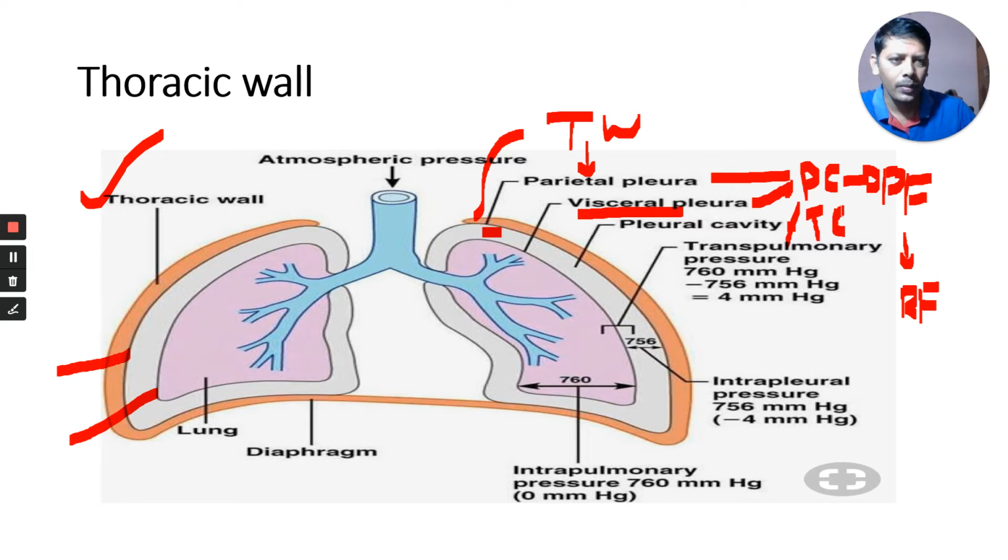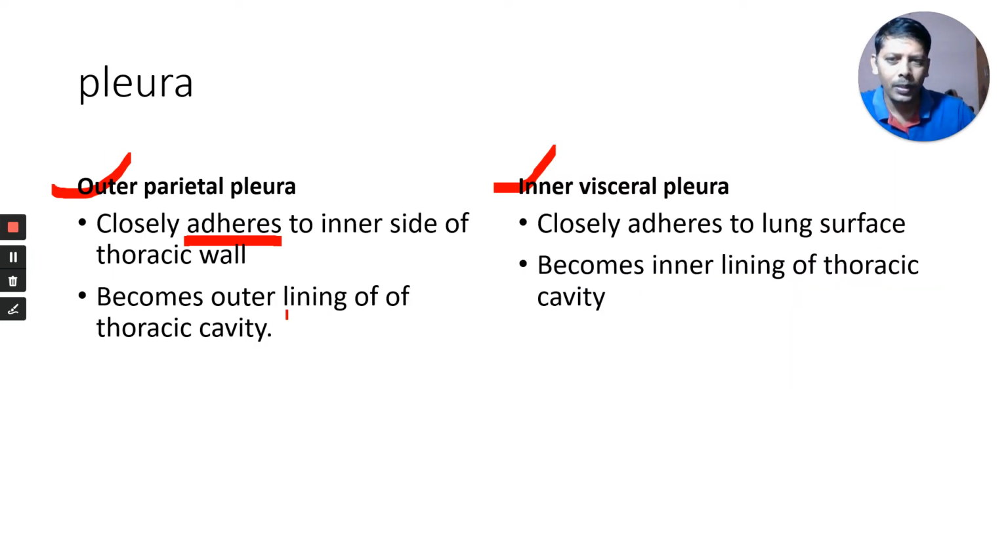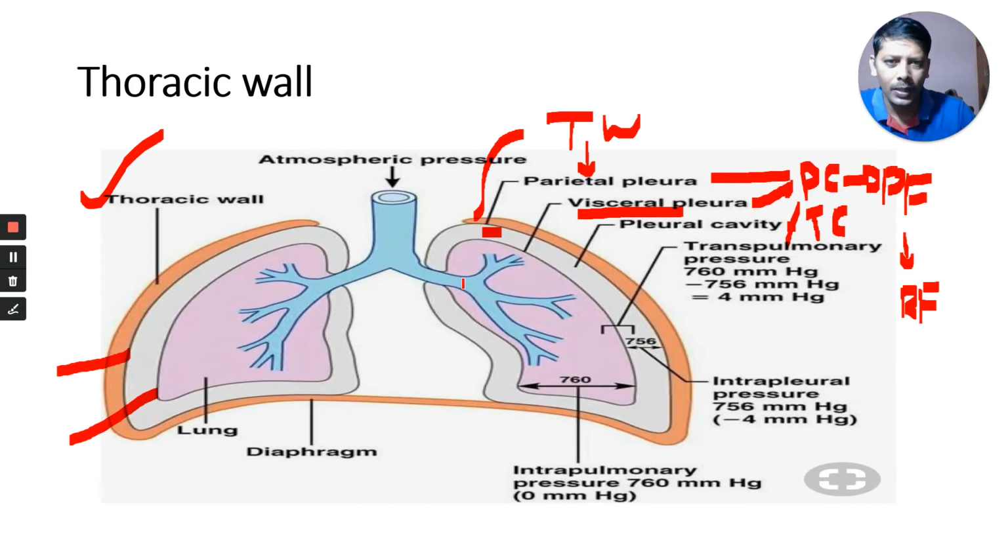Observe here, it becomes the outer lining of the cavity. This part is the thoracic cavity, or we can also say this is the pleural cavity. This is the outer lining of the pleural cavity, and this is the inner lining of the pleural cavity. Who is forming the outer lining? Parietal pleura. And who is forming the inner lining? Visceral pleura.